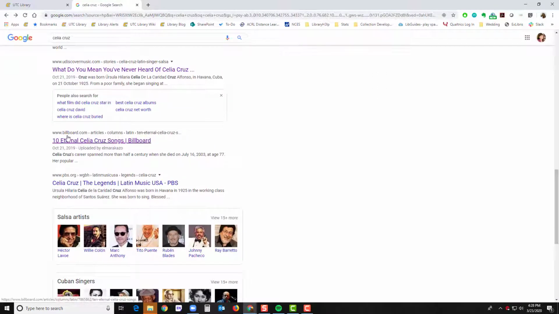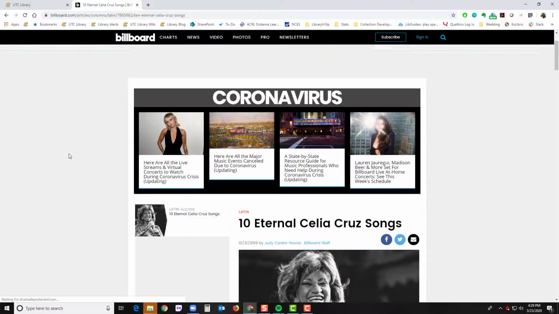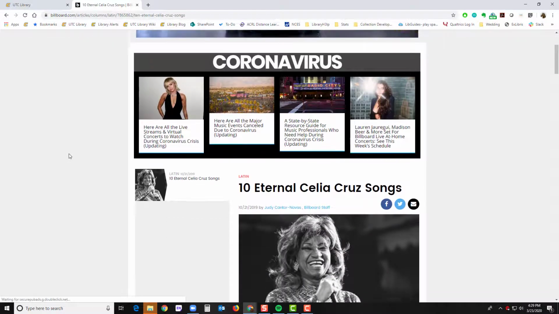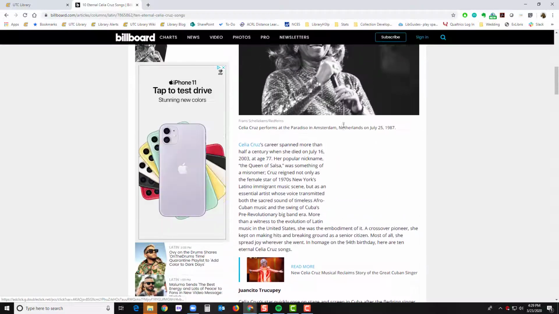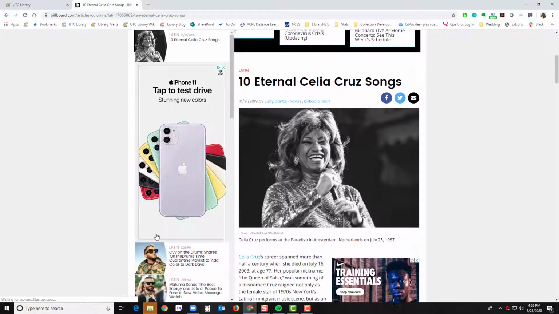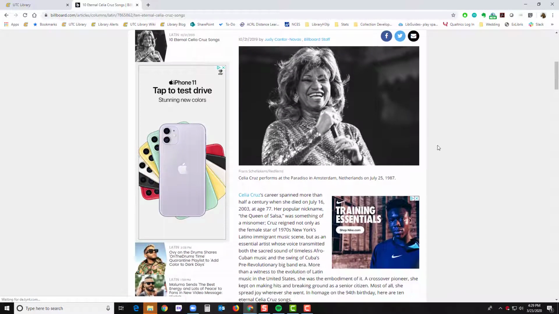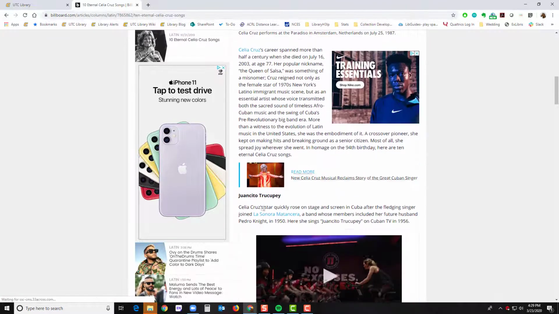We got billboard.com. So Billboard magazine, that's one that would be considered a print-based source because Billboard used to be a magazine that came out in print. This looks like her top 10. Obviously we've got lots of advertisements on this page, but as long as the article itself is decent, we can probably use it. So we have an author, and you can see that it's recently written.